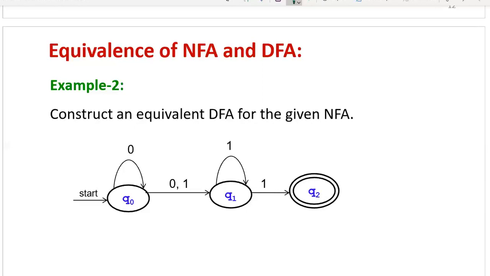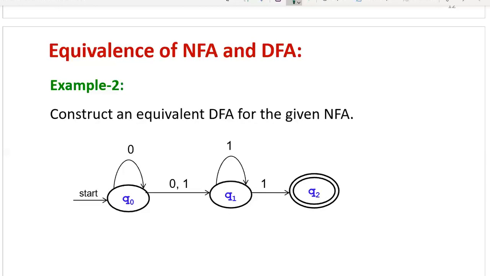That means all states are repeated. At any one instant, when all states are repeated, then you have to stop. Then whatever states you have obtained transitions for, those are now the resultant states of the DFA. With these states, now you can draw its transition table and transition diagram.